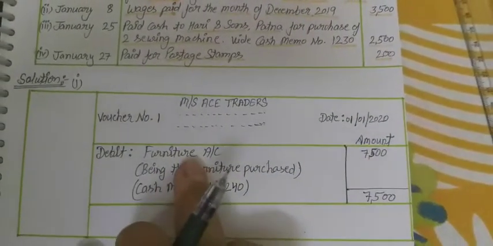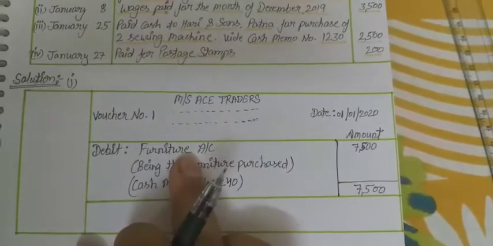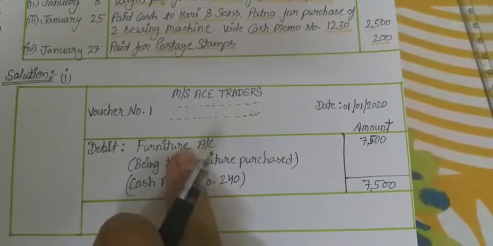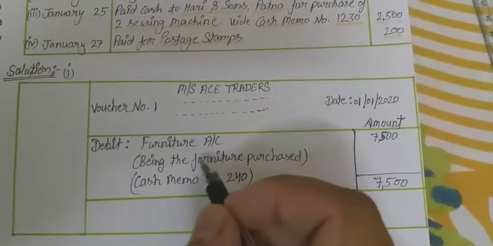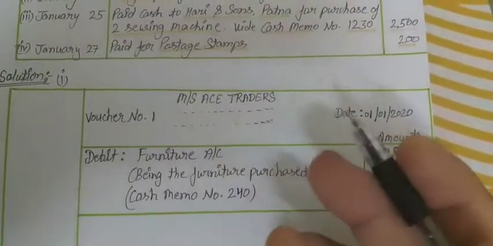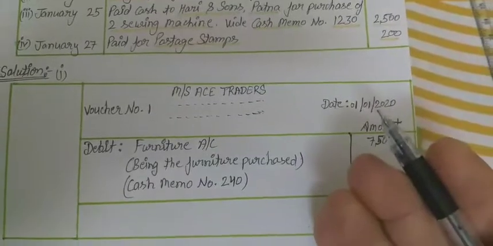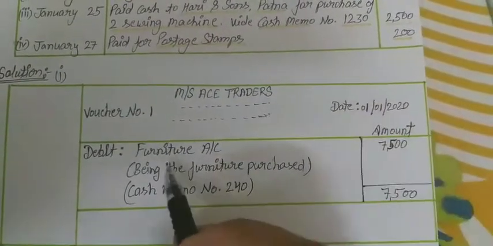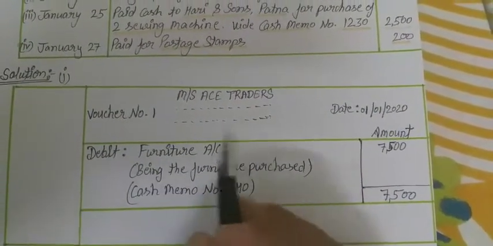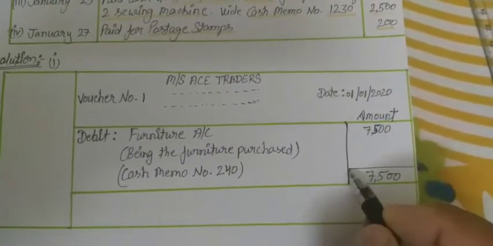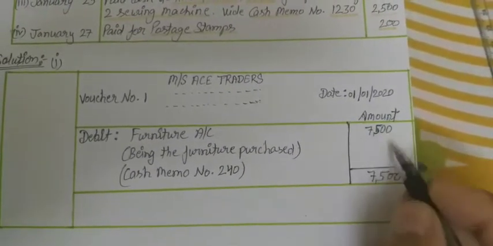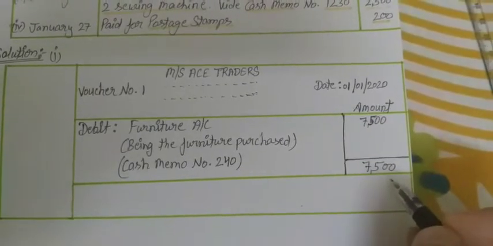If more than one account is being debited here, then we have to show all the accounts. For example, if we purchase furniture and one machine, then furniture account and machine account, and the amount is written over here, and the total of that amount we have to show at the bottom of the amount column. It is clear.